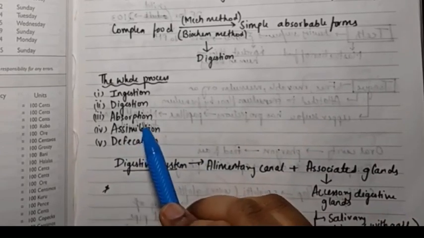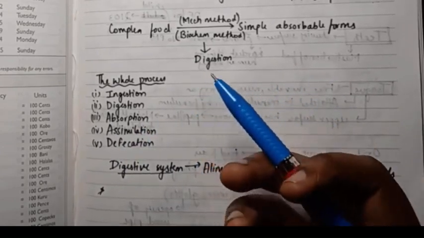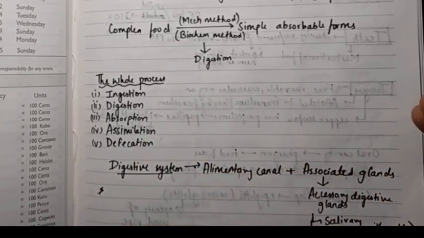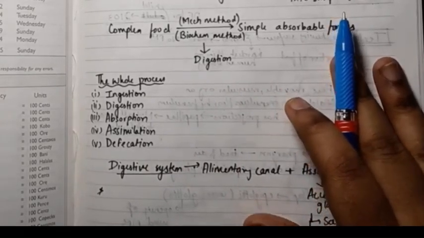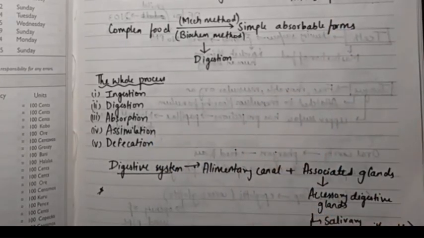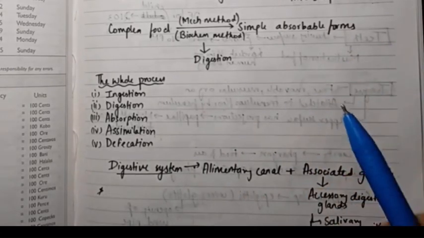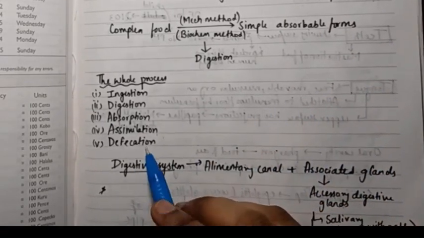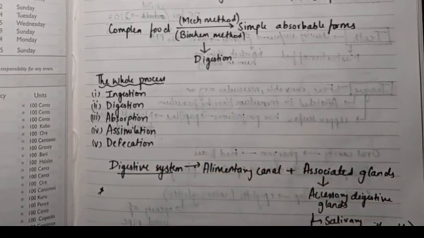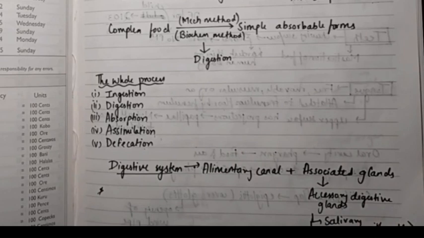Then absorption will happen mainly in the small intestine and some in the large intestine. Again we'll be learning that in this chapter. Assimilation is using the nutrients which we get from these absorbable forms. And defecation is the final process of removing the feces, the waste products.